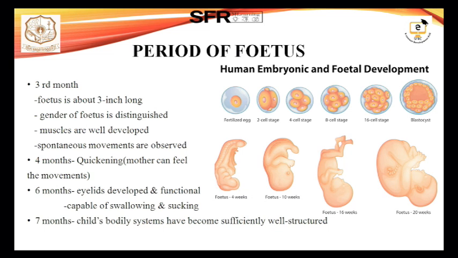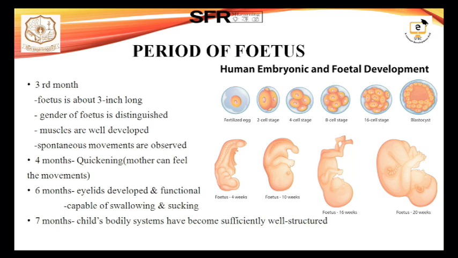Next, coming to the 4th month, as the spontaneous movements developed in the 3rd month, now the mother can also feel that movement. This is termed quickening. The mother can feel the movement of the fetus. Next, in the 6th month the baby's eyelids develop and become functional, and the baby is capable of swallowing matter in the mother's womb.